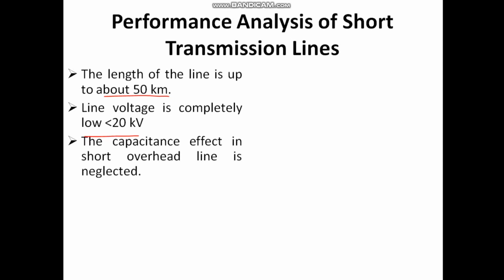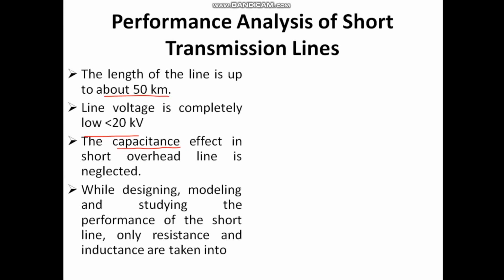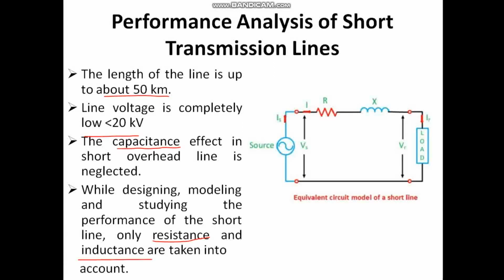In these types of lines we neglect the effect of capacitance. However, for the calculations we take into account the line's resistance and inductive reactance, okay? Depending on these points we are going to draw the equivalent circuit model of a short transmission line.